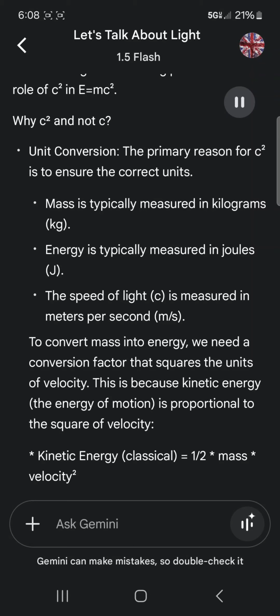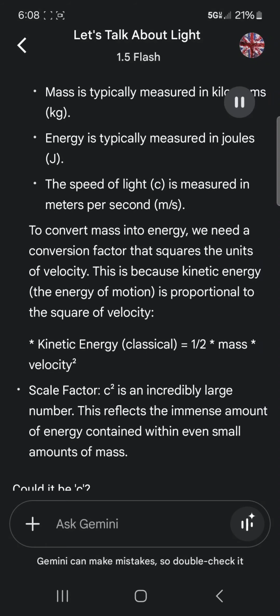Mass is typically measured in kilograms. Energy is typically measured in joules. The speed of light, c, is measured in meters per second. To convert mass into energy, we need a conversion factor that squares the units of velocity. This is because kinetic energy, the energy of motion, is proportional to the square of velocity. Classical kinetic energy equals 1/2 mass times velocity squared.